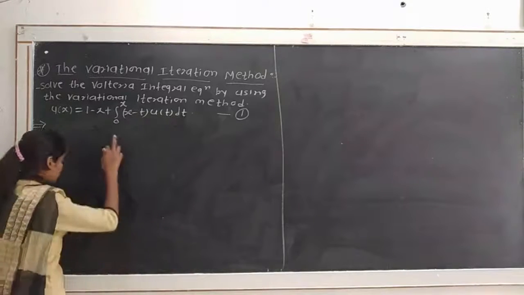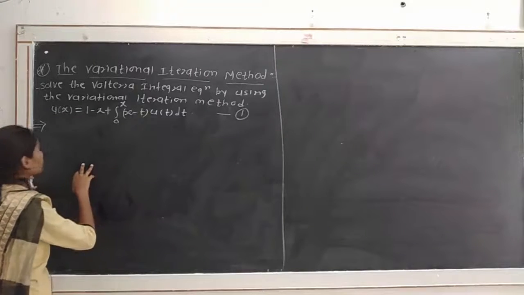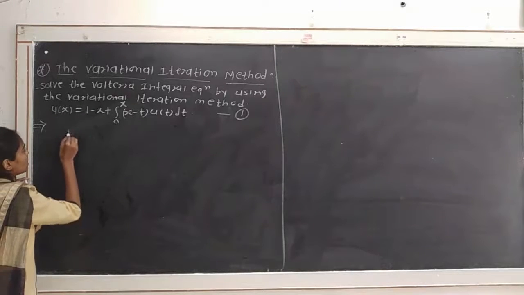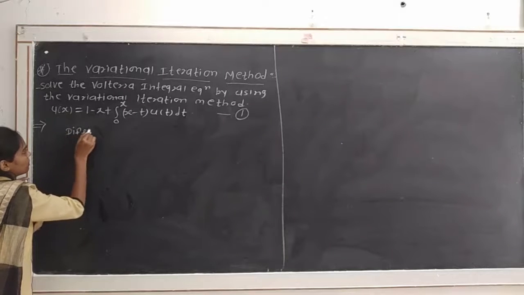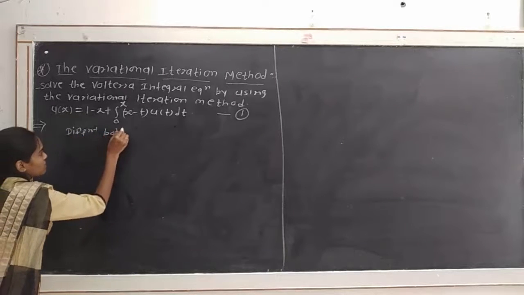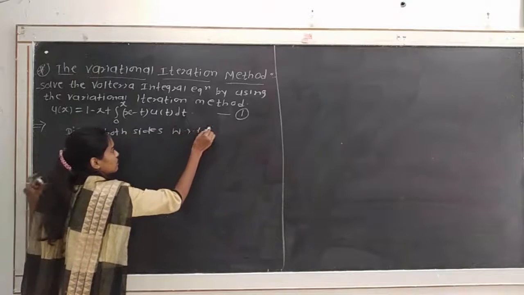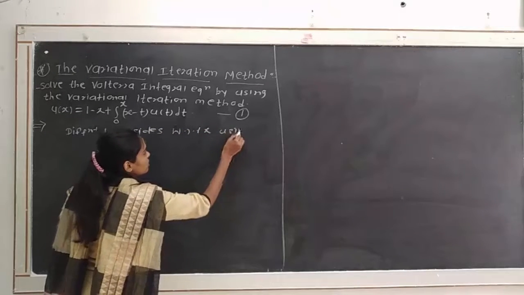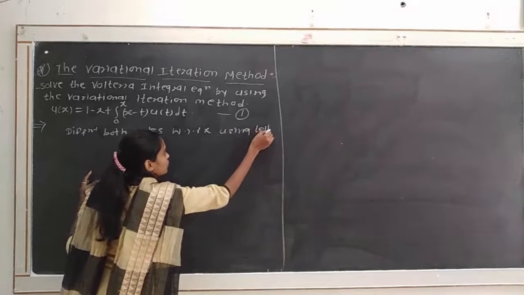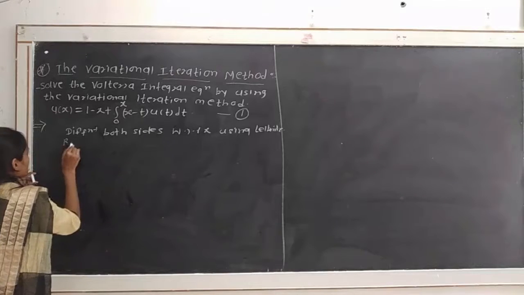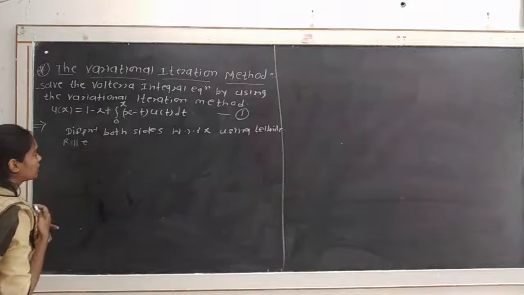Here, if we differentiate, it is converted into the Volterra integral differential equation. So first differentiate both the sides with respect to x using the Leibniz rule.